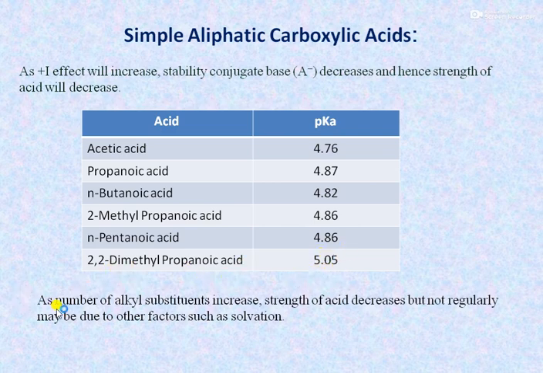As expected, as the number of alkyl substituents increases, the +I effect, that is the electron donating inductive effect, increases, and therefore the strength of the acid decreases. But it does not decrease regularly, maybe due to some other factors such as solvation.